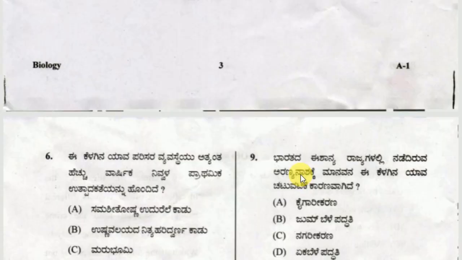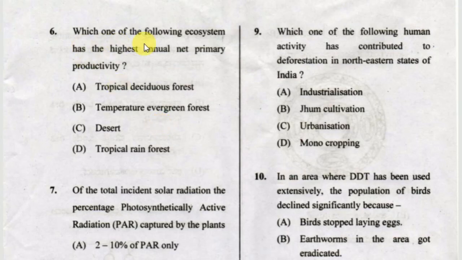Next, which one of the following ecosystems has the highest annual net primary productivity? Option A tropical deciduous forest, option B temperate evergreen forest, option C desert, option D tropical rainforest. The correct answer is option D, tropical rainforest.